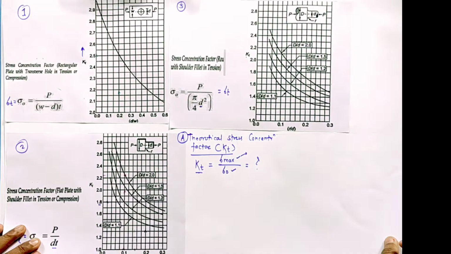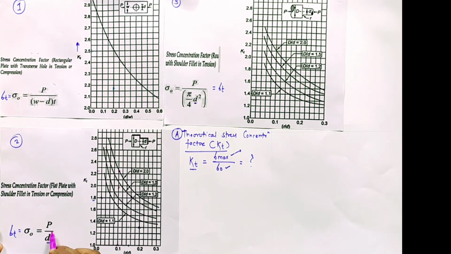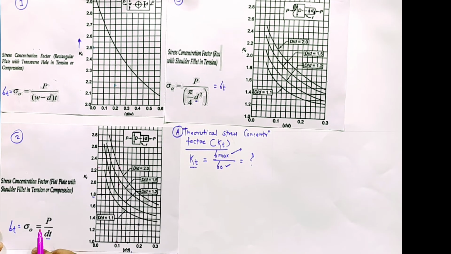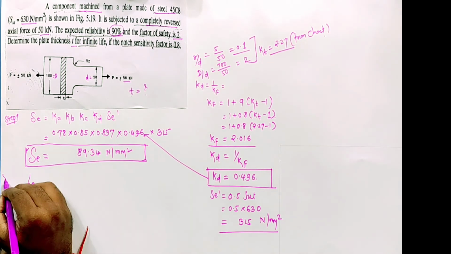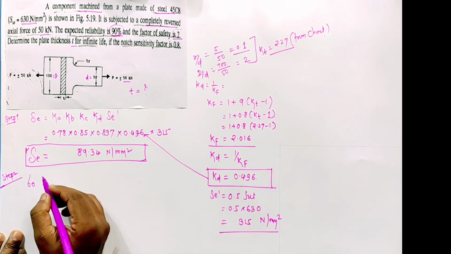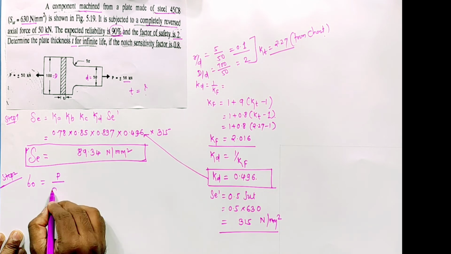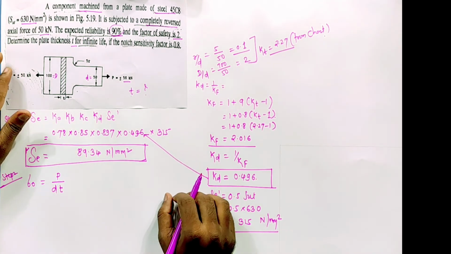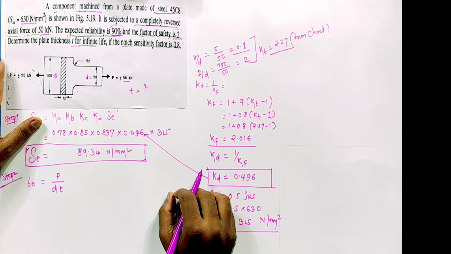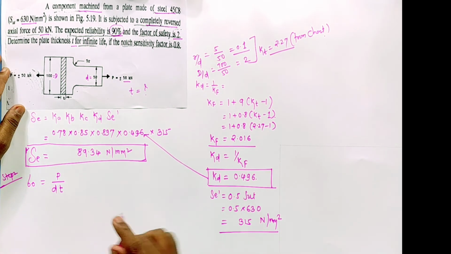Sigma o is equal to P by d t, through which we can calculate thickness. So I'll write, step number 2, nominal stress sigma o is P by d into t.